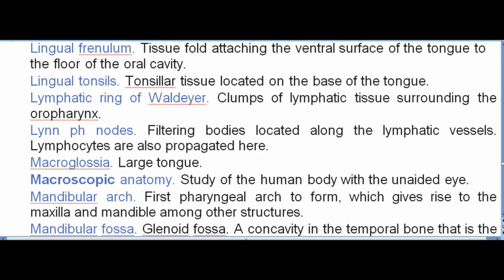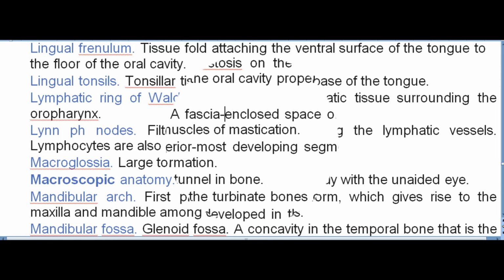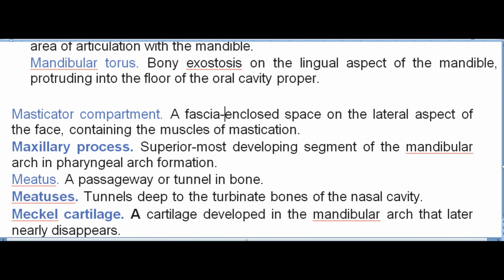Mandibular fossa. Glenoid fossa. A concavity in the temporal bone that is the area of articulation with the mandible. Mandibular torus. Bony exostoses on the lingual aspect of the mandible, protruding into the floor of the oral cavity proper.